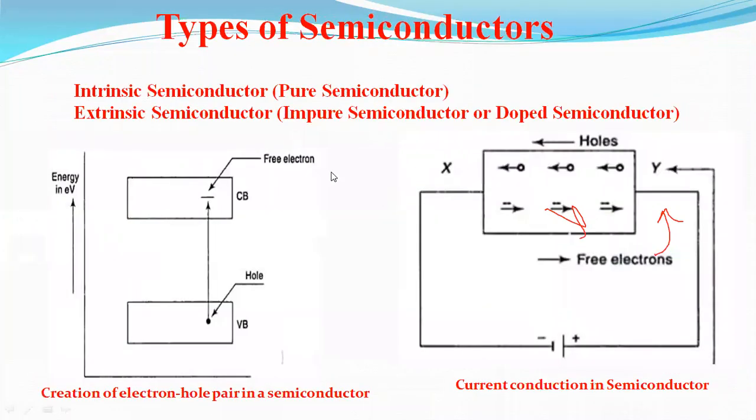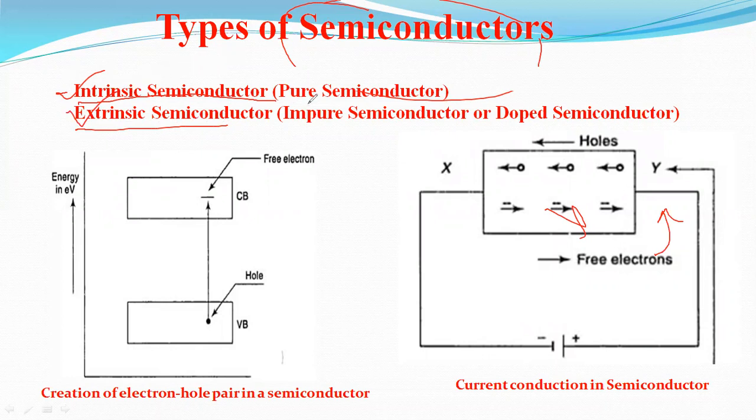Now, types of semiconductor. This discussion is very helpful for the entire next course. Now start with the annotation. Semiconductors are classified into two types: intrinsic semiconductor and extrinsic semiconductor.